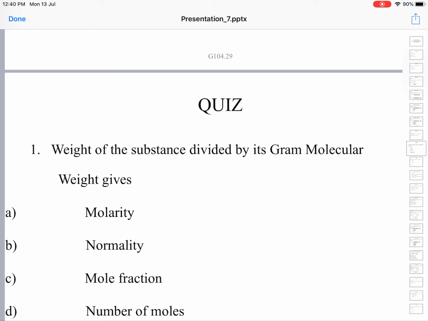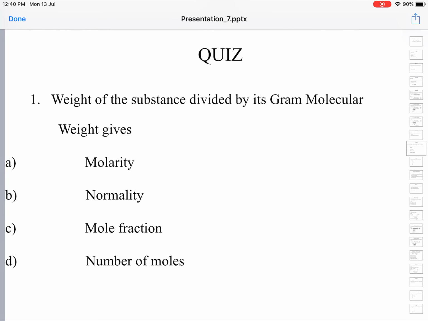Now let us take a few quiz questions. What does the weight of a substance divided by its gram molecular weight give? Is it the formula for molarity, normality, mole fraction, or number of moles?